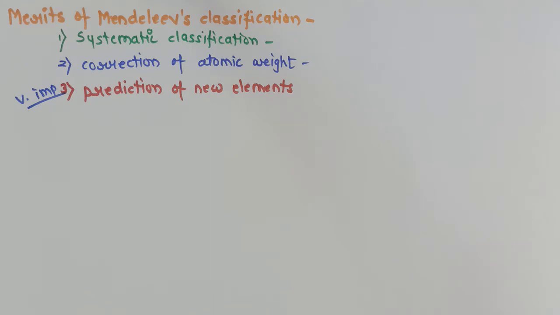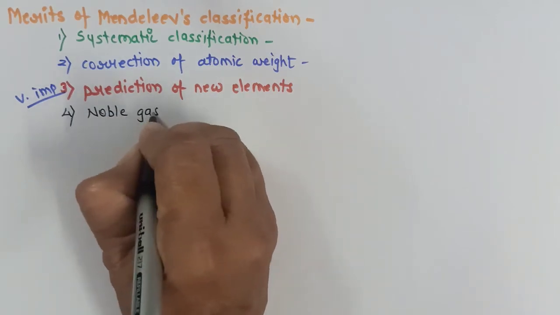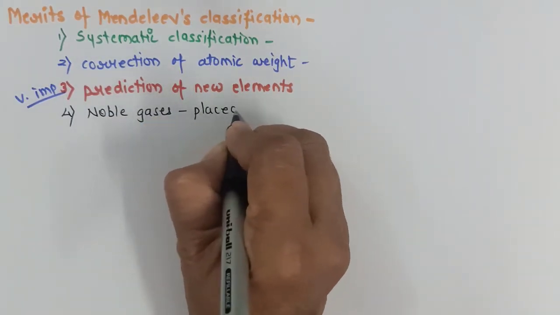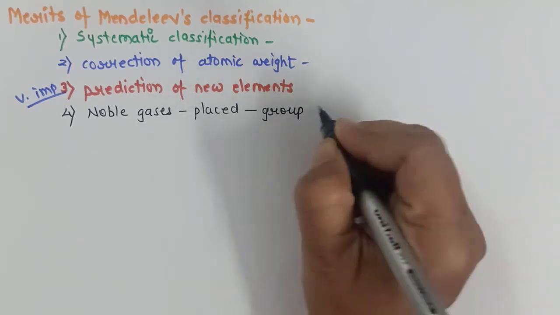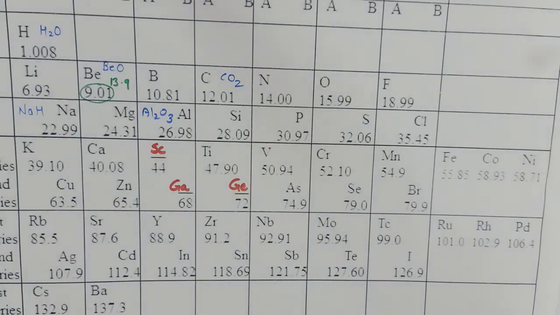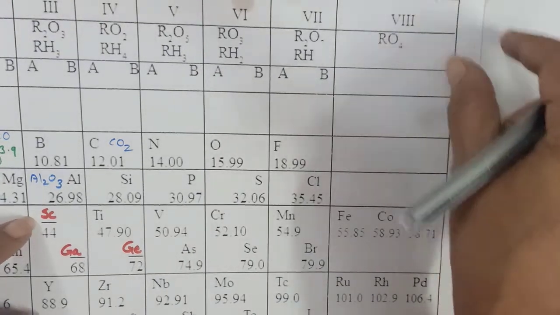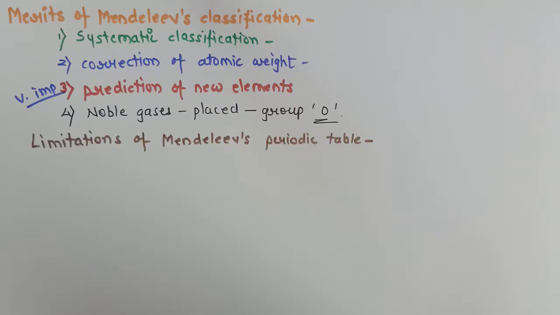Although noble gases were not discovered when Mendeleev gave his periodic law, Mendeleev's periodic table was made such that these noble gases can be placed easily by putting them in zero group. So noble gases can be placed as a separate group 0. 0 indicates the zero valency of noble gases. As you can see here, without disturbing this periodic table, noble gases can be arranged here as a separate group 0.